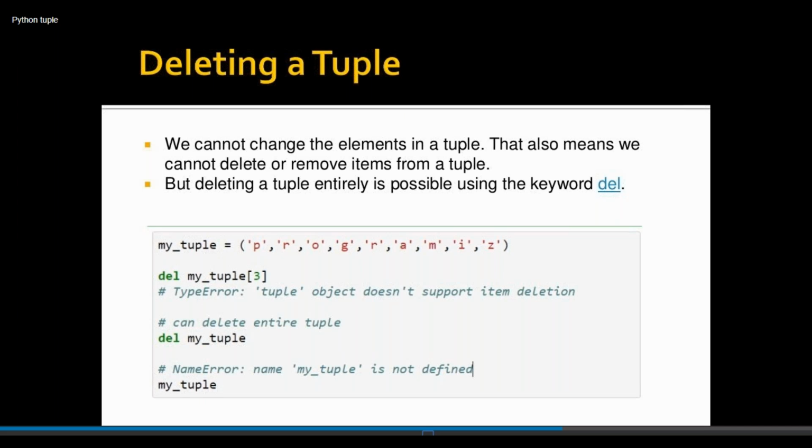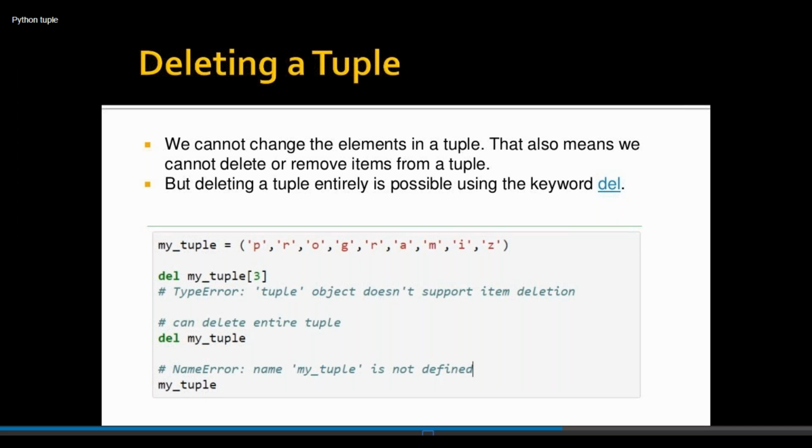We cannot remove particular items or elements in the given tuple. See, my underscore tuple is equal to p r o g r a m i z, programiz. Here del my underscore tuple of 3 is a type error, because delete operation is not at all possible in tuple.